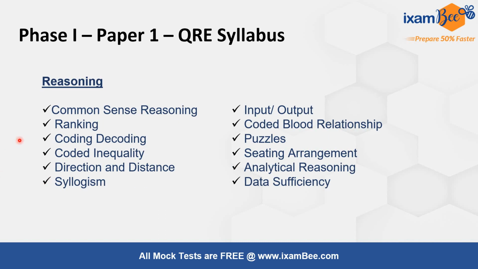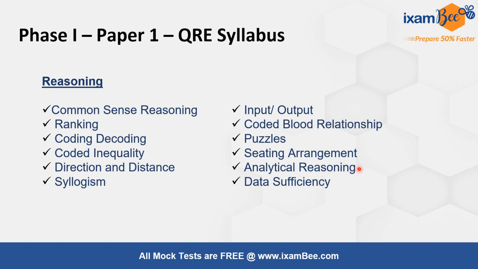Now moving to the reasoning subject, the important topics here are common sense reasoning, ranking, coding-decoding, coded inequality, direction and distance, syllogisms, input-output, blood relations, puzzles, seating arrangements, analytical reasoning, and data sufficiency. Puzzles and seating arrangements are a must. Though this is not relatively difficult, with practice you can improve your reasoning. There is no calculation involved in this subject. So you can improve your reasoning by going through the puzzles, by practicing some of the easy questions, then moderate